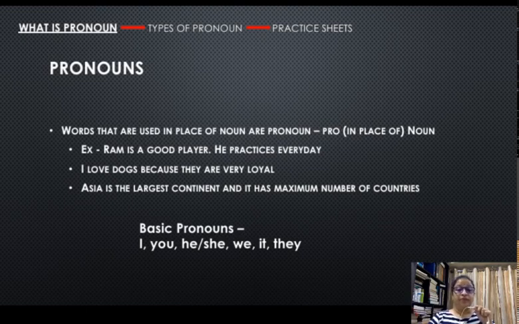Apart from these personal pronouns, there are few others which are not listed here, like someone, somebody, anybody, each one of you, everyone. These are non-specific personal pronouns, because they stand for anyone. When you use the word somebody or anybody, you are not talking about anybody in particular or someone in specific.